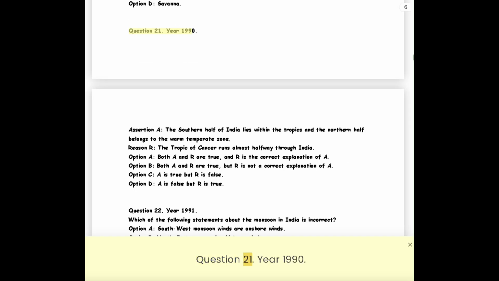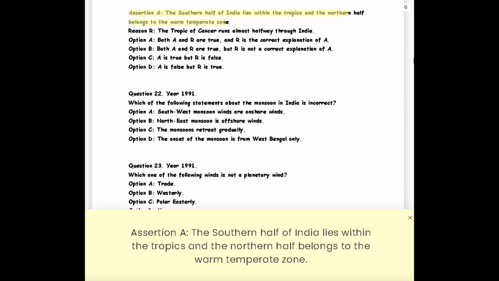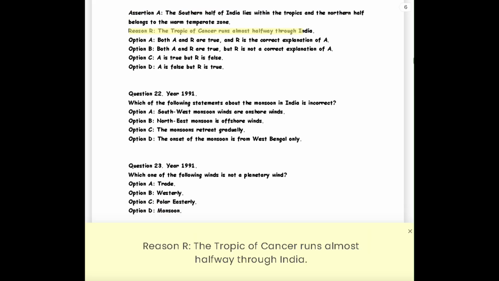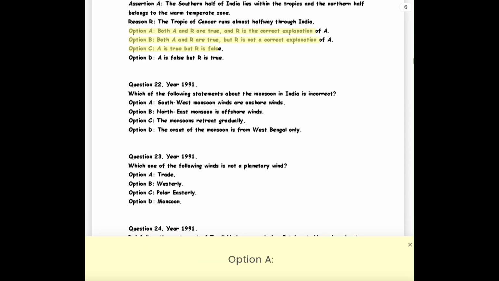Question 21. Year 1990. Assertion A: the southern half of India lies within the tropics and the northern half belongs to the warm temperate zone. Reason R: the Tropic of Cancer runs almost halfway through India.